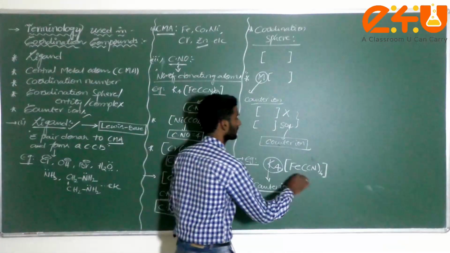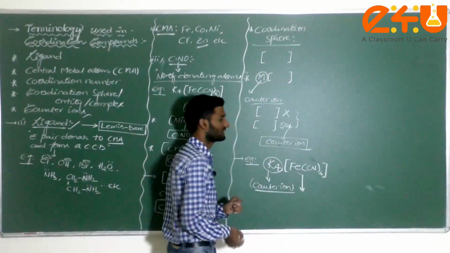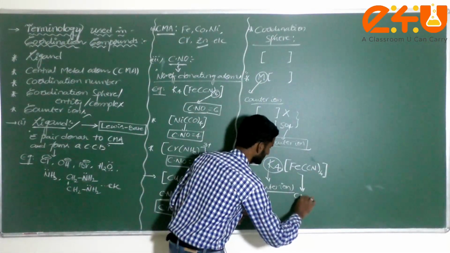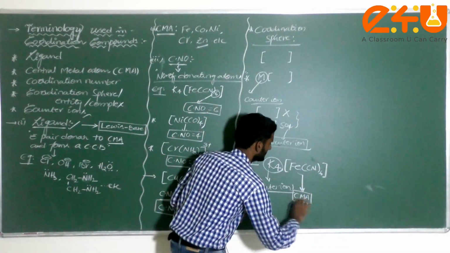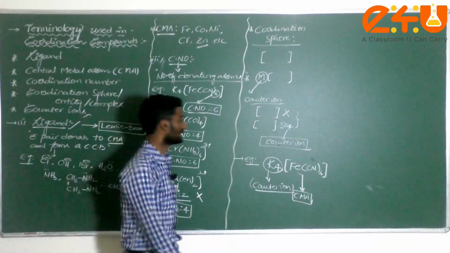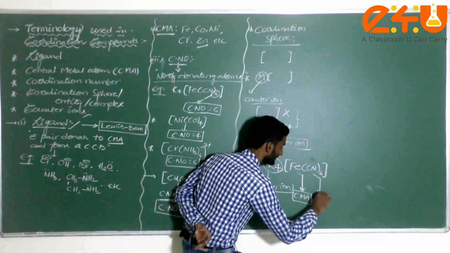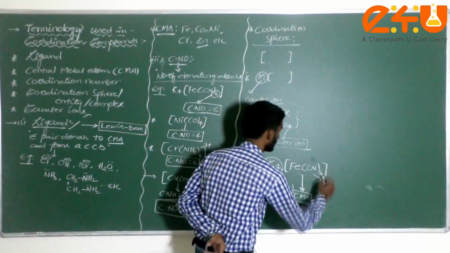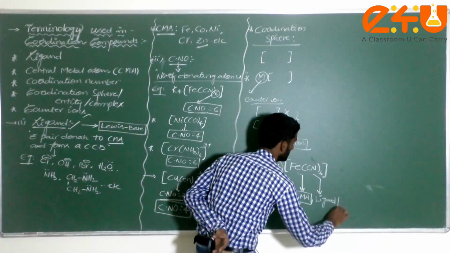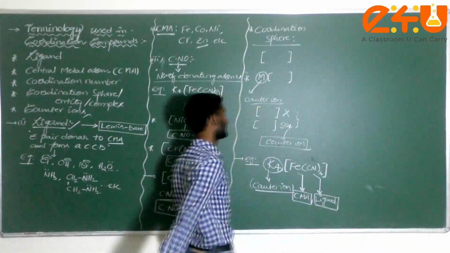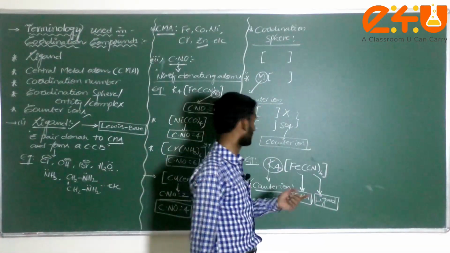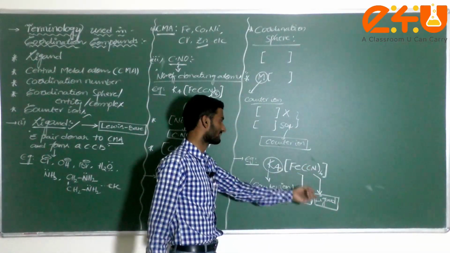Next one, what is Fe? Fe here is the Fe ion, the CMA, central metal atom. Got the clarity? Two terminologies over. Next one, what about CN here? The CN indicates the ligand. What is a ligand? Ligand means donating character to the central metal atom. This is called the ligand.